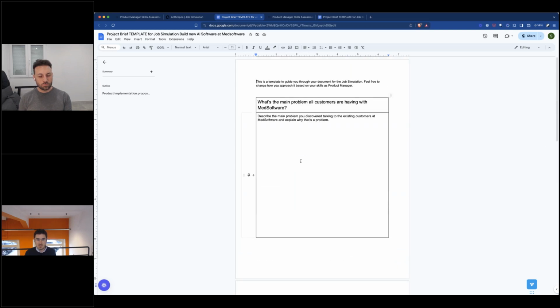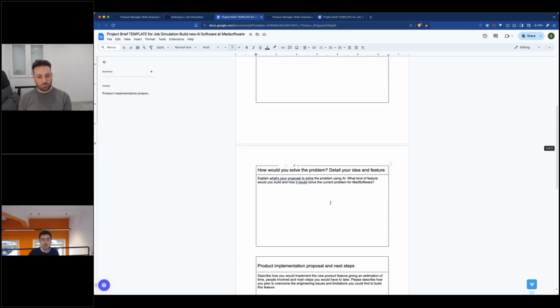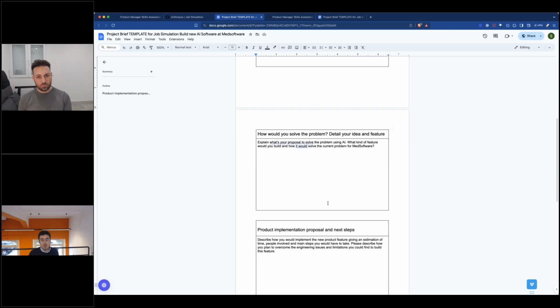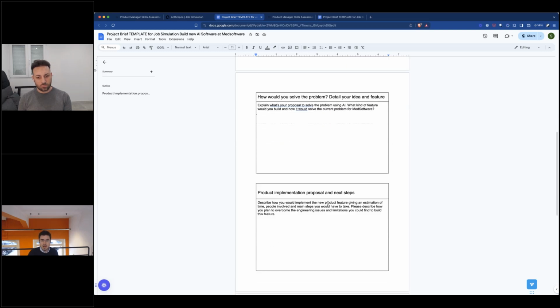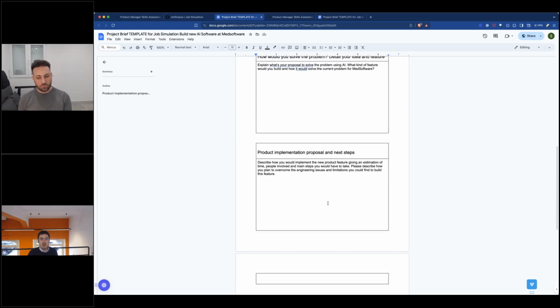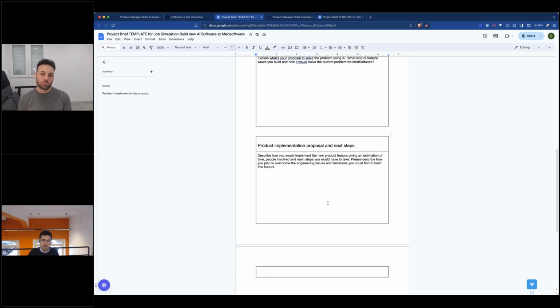So the first one is, what's the main problem all customers are having with that software? So I need to describe basically what I've discovered. The second one is, how would I solve the problem? I need to detail my idea and the feature that I propose to build. And then there is the product implementation. And that's the reason why I really need to spend some time with Luca, because otherwise it's going to be difficult for me to detail exactly what are the obstacles and what are the things that I have to do.